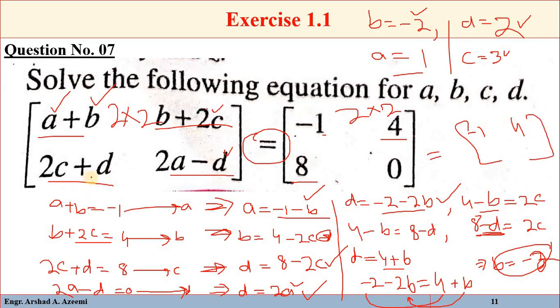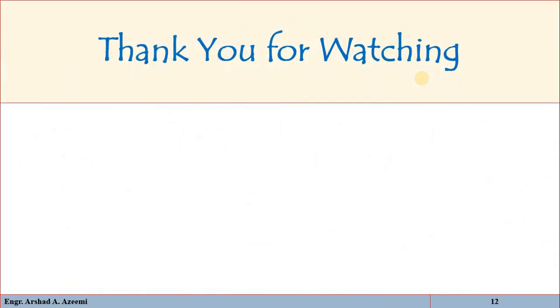Similarly 2c plus d, so 2 threes are 6, plus d, that is 8. 2a minus d, so 2a means 2 multiplied by 1, that is 2, minus d, so we will get 0. So we get this matrix. It means that if the two matrices are the same, we can find the values of a, b, c and d. So this was all about exercise number 1.1.